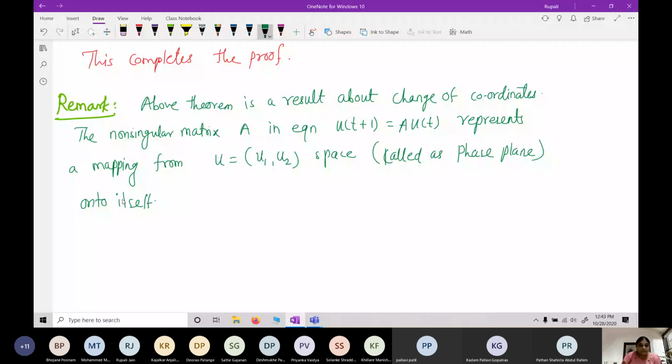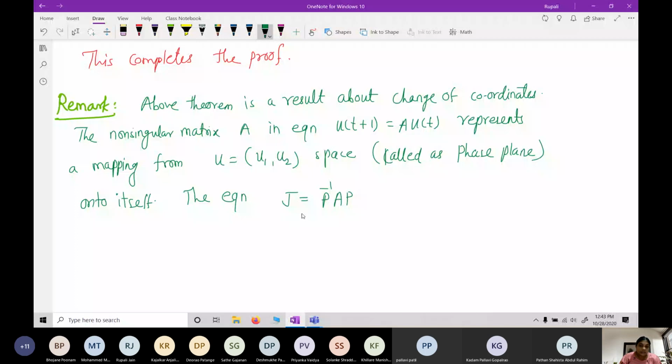And the equation J is equal to P inverse AP, because A is equal to P J P inverse. So J is equal to P inverse AP.